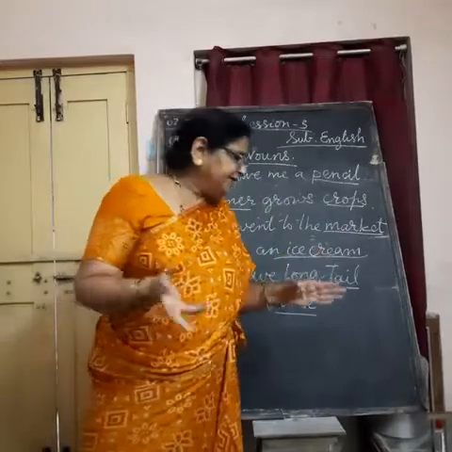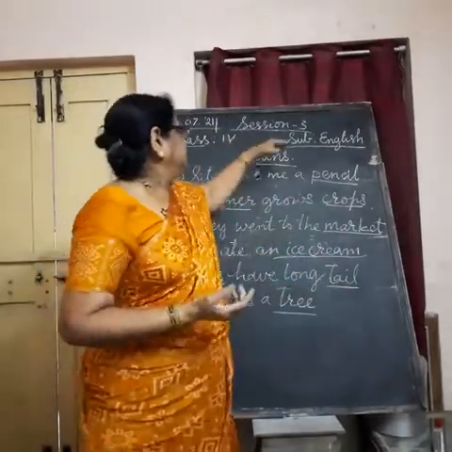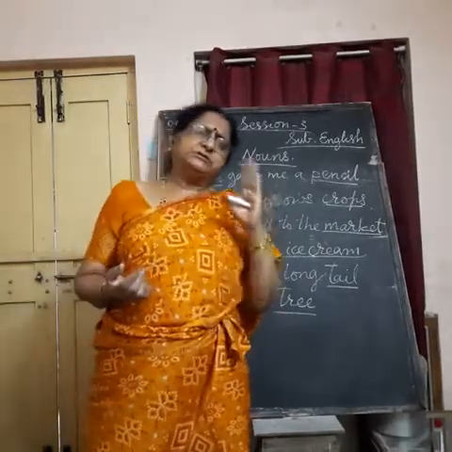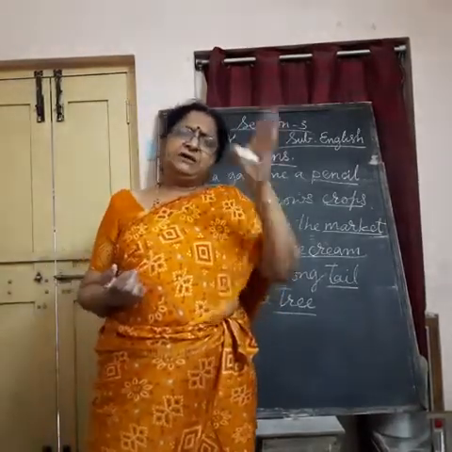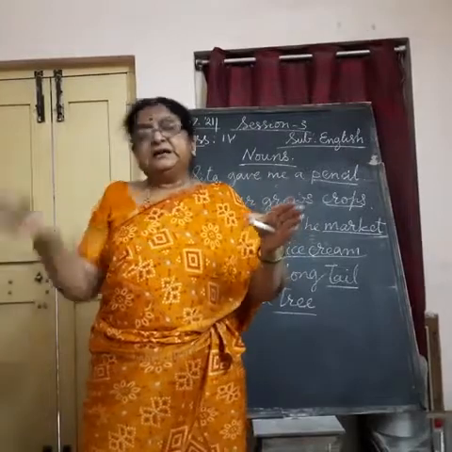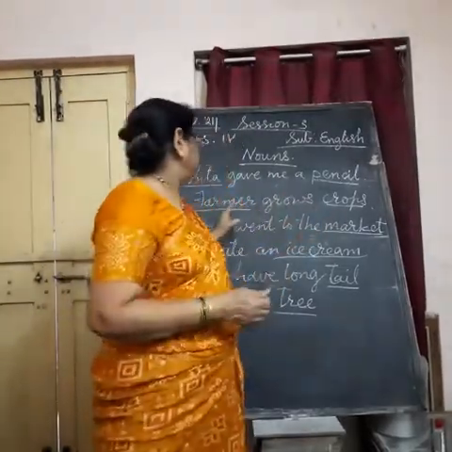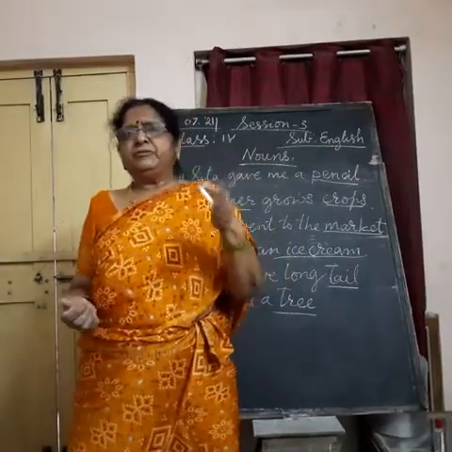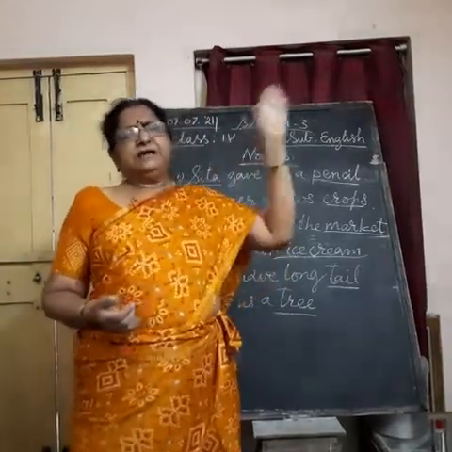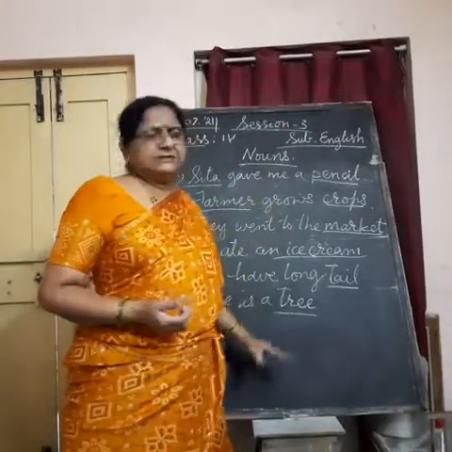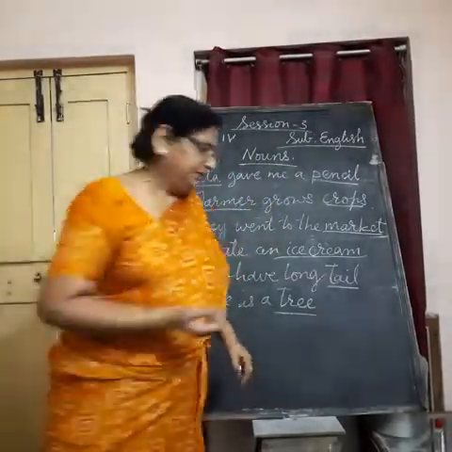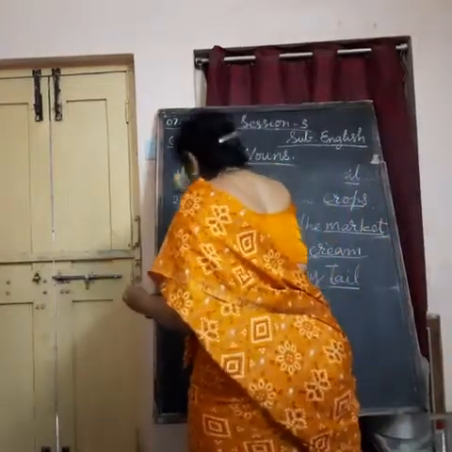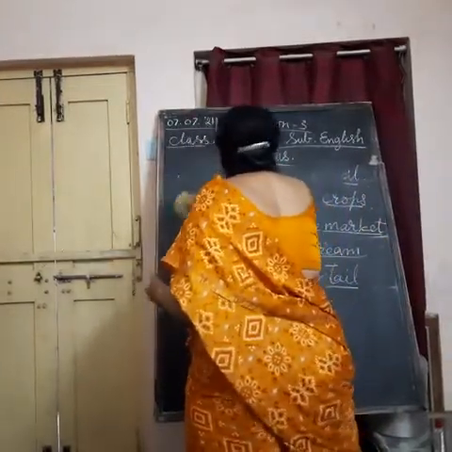So in this way, we came to know that nouns are the words which denote the name of a person, place, animal or thing. Understand? Just like this we came to know that nouns are the words which tell us about the name of a person, place, animal or thing. With examples I explained what they are. Okay. Coming to the next point, let us know more about the nouns.